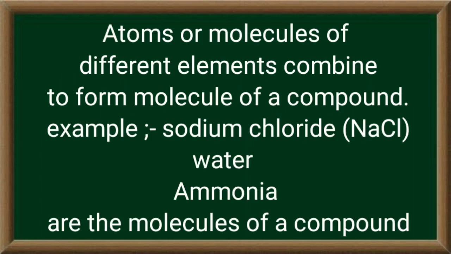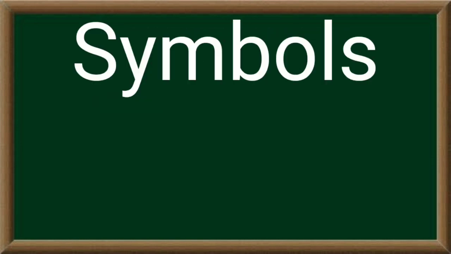Now I would like to tell you what happens when atoms or molecules of different elements combine. They combine to form a compound, such as sodium chloride NaCl, water H2O, and ammonia NH3. Now moving further, I would like to tell you about symbols, which is our first topic in this lesson.